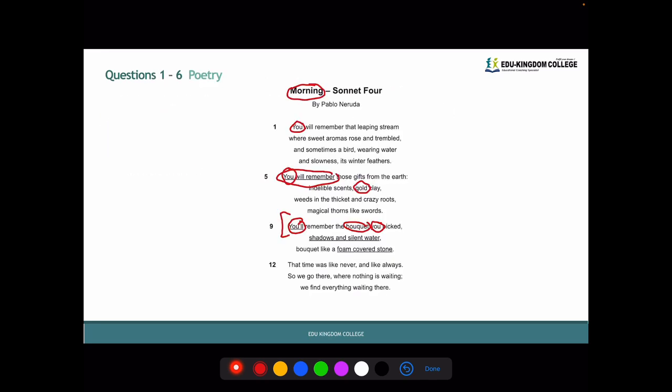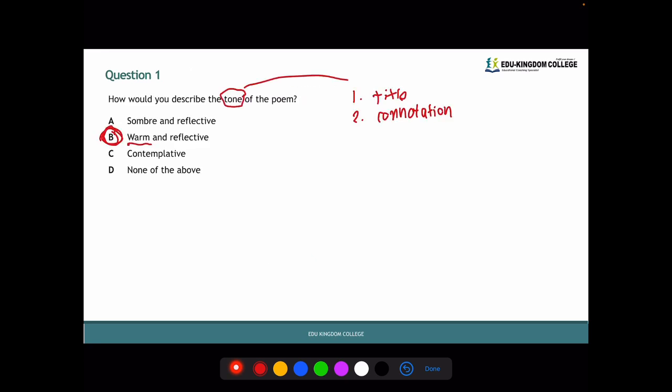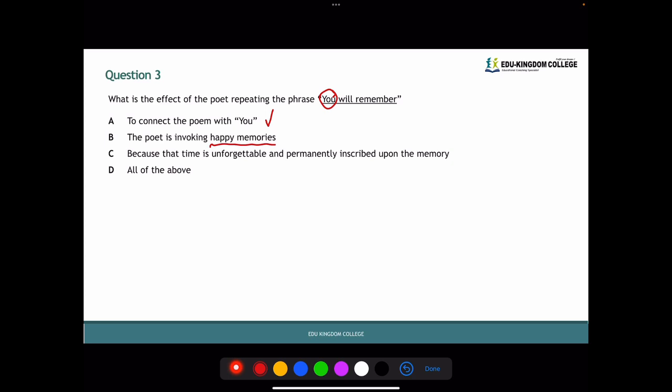You can see this again in you'll remember those gifts from the earth and the bouquet, which are positive, happy, warm memories. So yes, B is also correct. C, because that time is unforgettable and permanently inscribed upon the memory, this is suggested in the you will remember. So C is also correct, which means our answer must be D, all of the above.